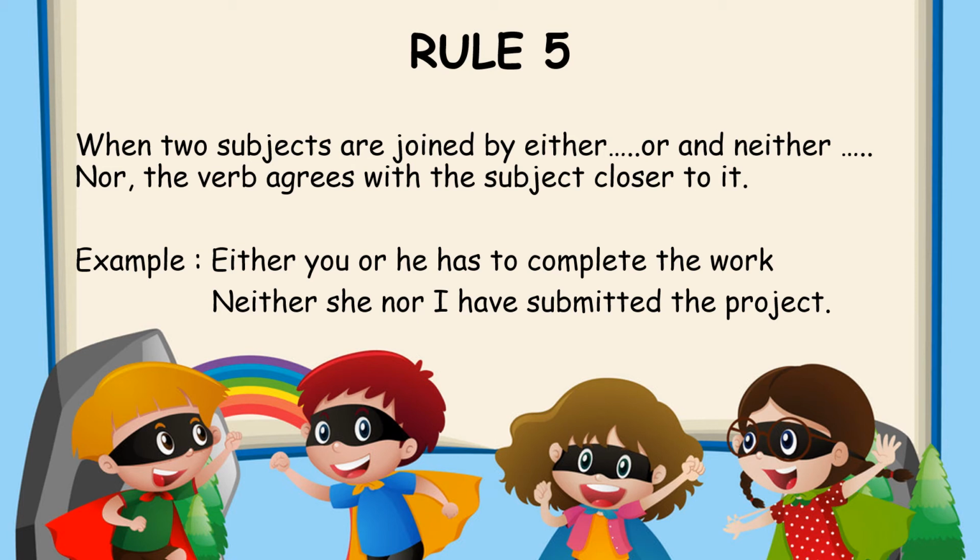Neither she nor I have submitted the project. Here we are agreeing with I. If we were agreeing with she, then we would have written has. But as we are agreeing with I, that is the subject closer to the verb, so then we are writing have.